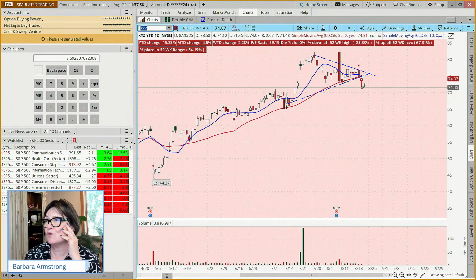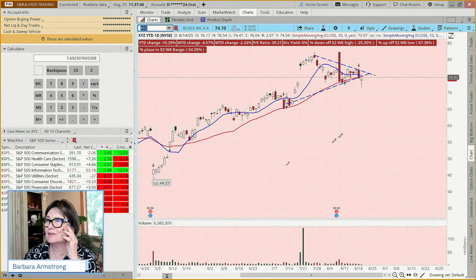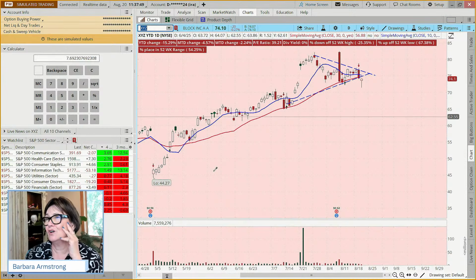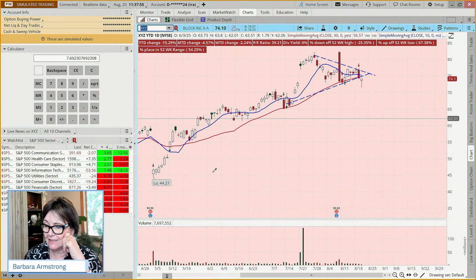And today it broke down below that, but we see that it opened, cruised lower, and it's now trying to rally. So could this be not a breakout, but a fake out? We may want to give it another day or so and just keep our eye on it.